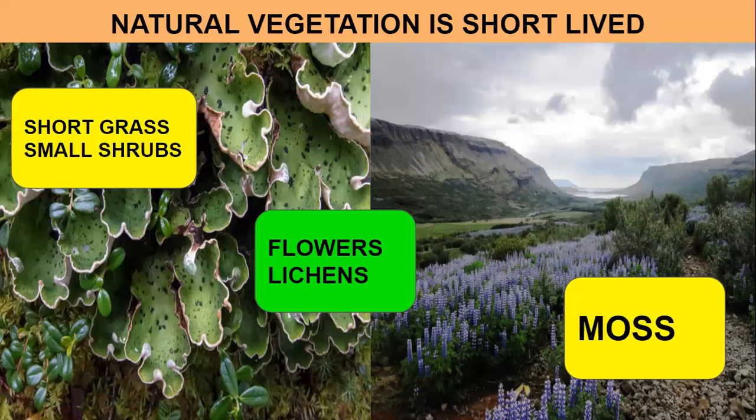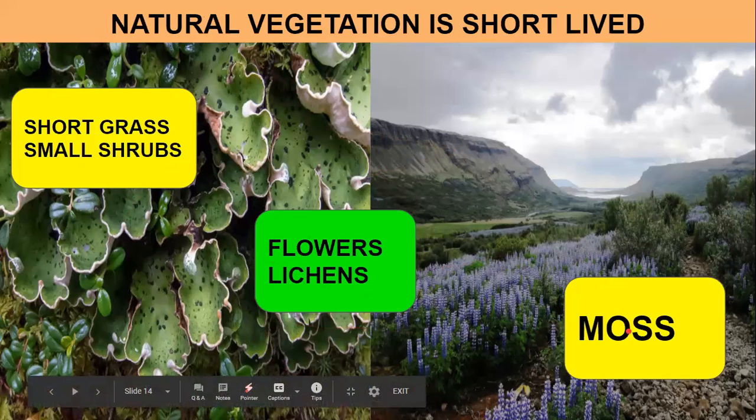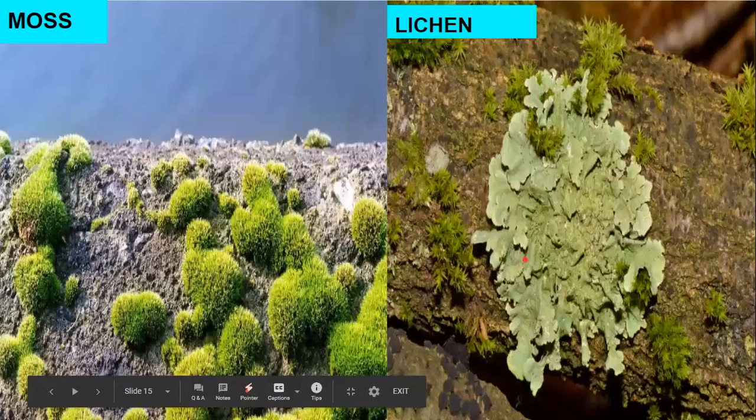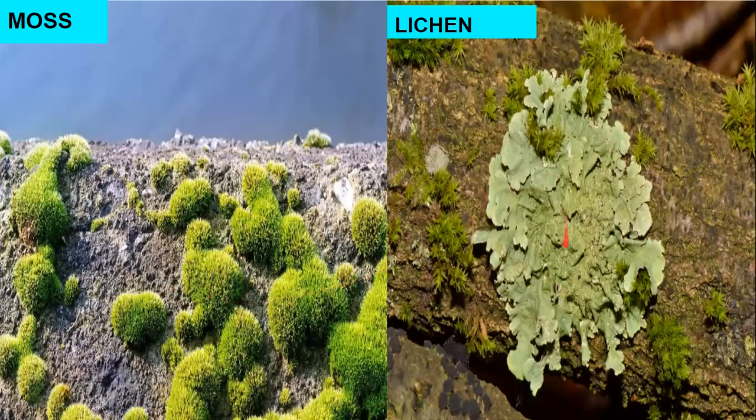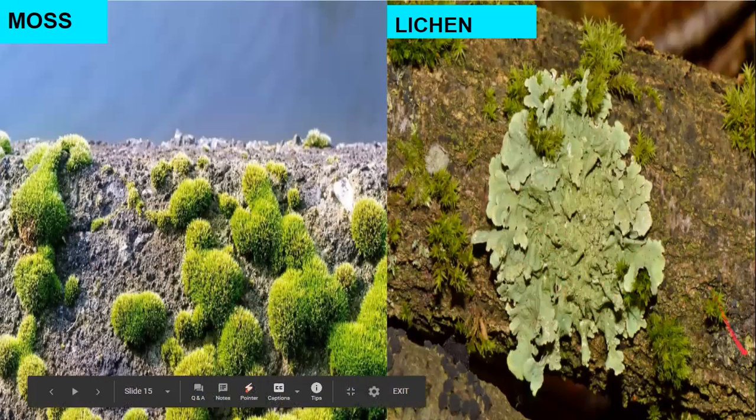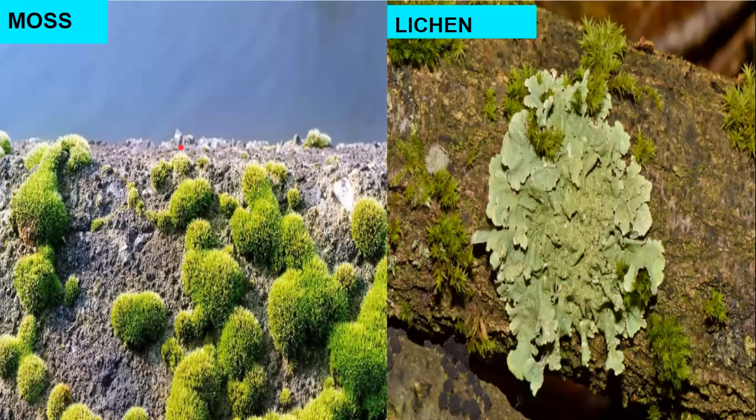And when the snow melts, you will find short grass, short small shrubs, flowers, lichens, and moss growing in the tundra region. But let us see what lichens and moss are. See here, this is a moss, very short, growing very close to the ground, and that too only for a few months. And this is lichen. Lichen also grows very close to the ground, and you can see the short grass around. Short grass, lichen, moss, shrubs, and small little flowers will grow in the tundra region.